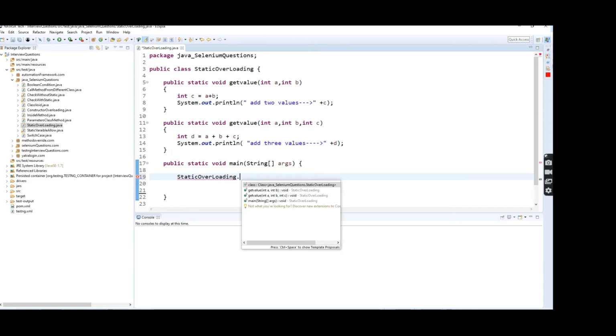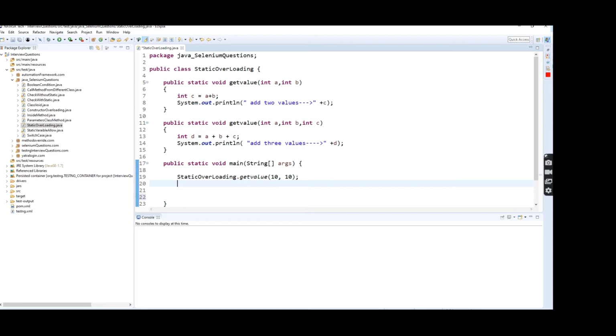Here you can see two methods will be displayed, the 2 parameter method and the 3 parameter method, right? So here I'm going to pass 10, 10. Again I'm going to access the second method of static overloading, which is class name dot method name.